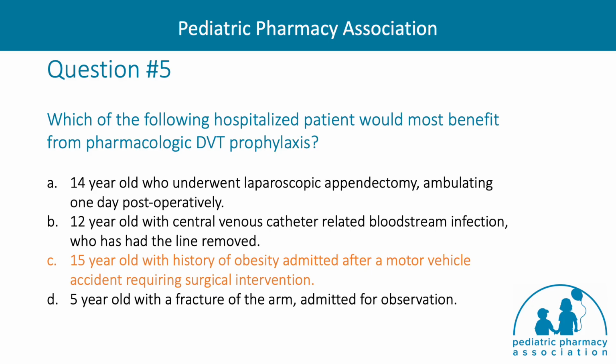The correct answer here is C. Patient A would not meet criteria for prophylaxis as the patient is already ambulating. Patient B would not meet the criteria as the central line has already been removed. Patient C here has several risk factors, including her age, a history of obesity, and immobility due to a surgical intervention. Patient D is 5 years old and does not meet the typical age range for when pharmacologic prophylaxis should be considered and also does not have any major risk factors.